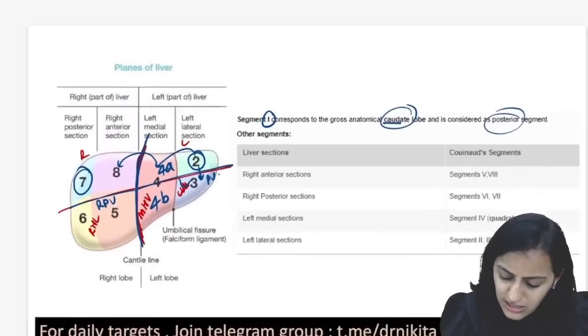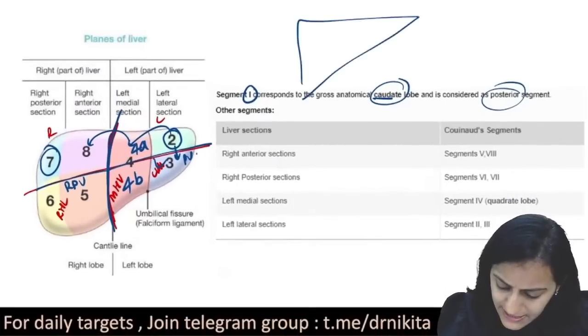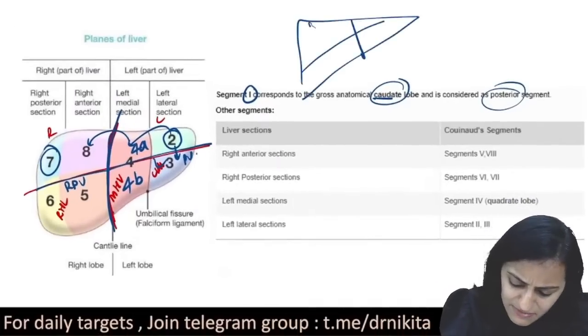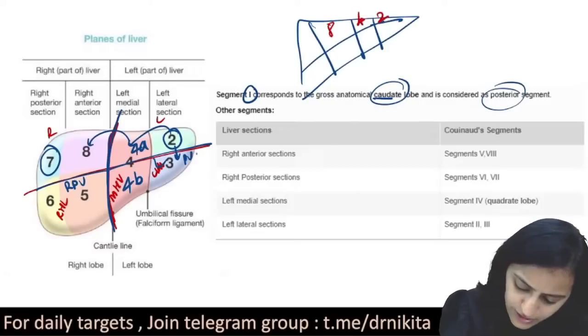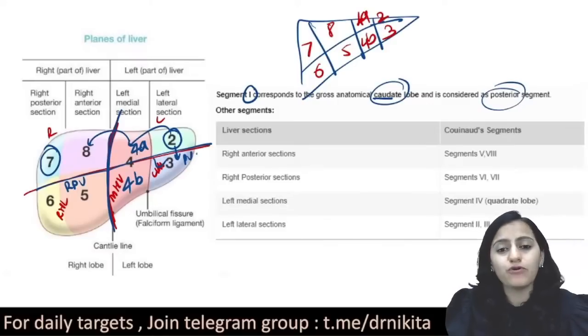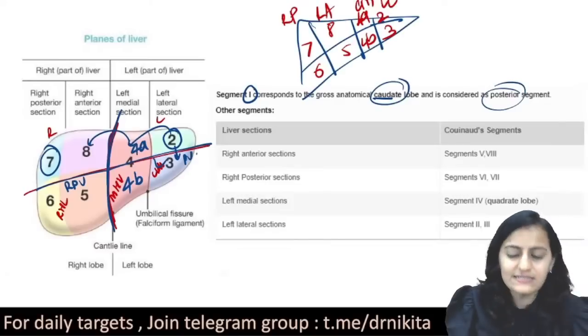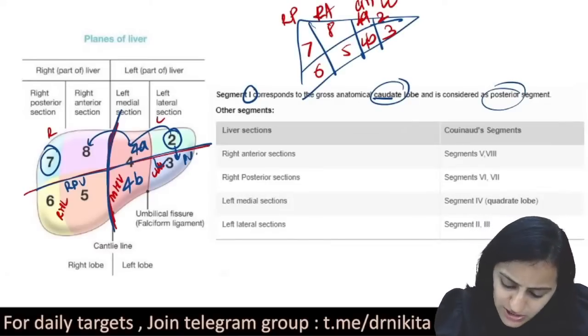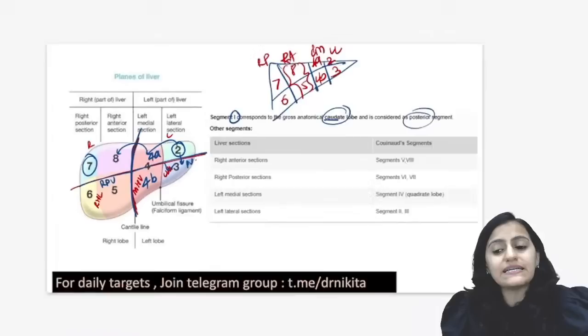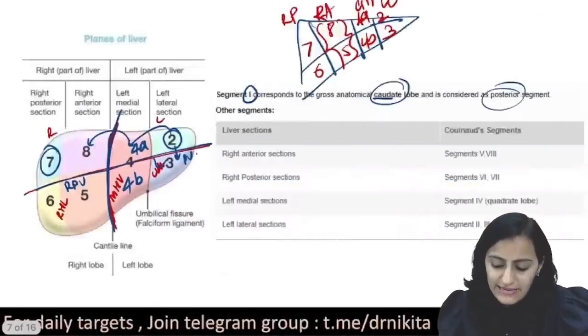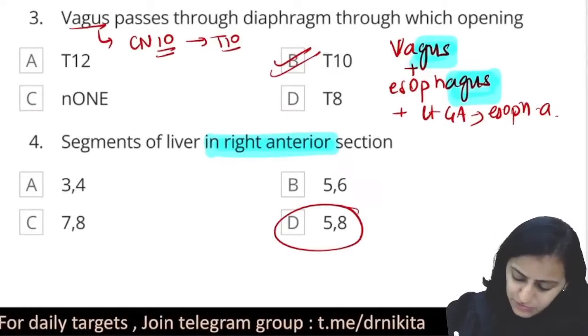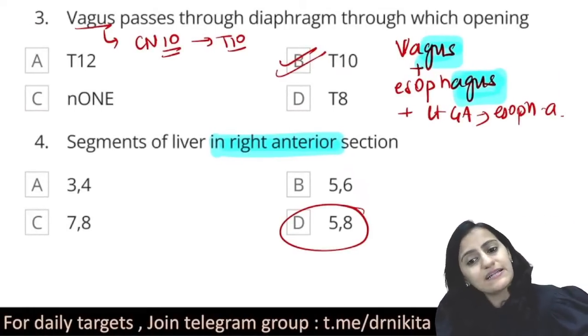If I draw a schematic diagram here, basically like this, we are dividing by the 3 lines. Starting with the first one, 2, 4, 8, 7, 3, 4, 5, 6, 4A, 4B. This is right anterior, this is right posterior, this is left medial, this is left lateral. Now the question was on right anterior, so the right anterior is going to be 5 and 8. Is this clear with everyone?